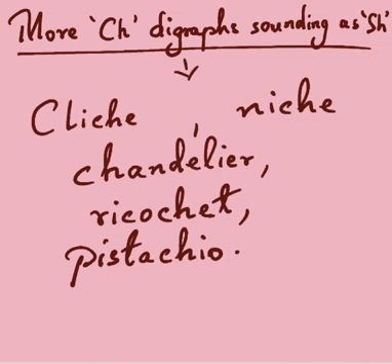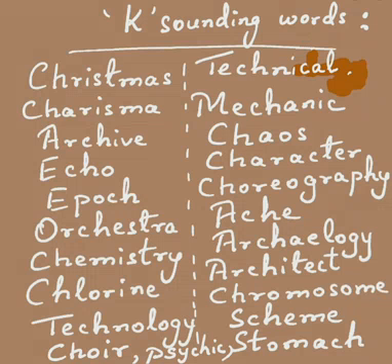Now here's a list of some words having the CH digraphs that sound like K. So here is a list of K sounding words. The first one is Christmas. Everyone is aware of what Christmas festival is. It celebrates the birth of Jesus Christ. The next word, charisma, refers to an attractive and charming personality.